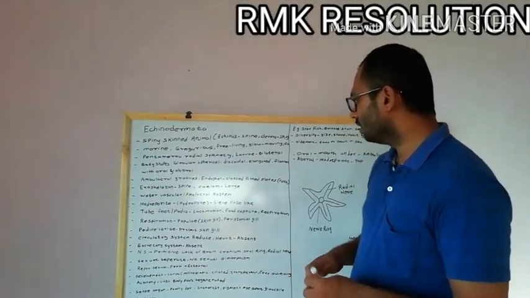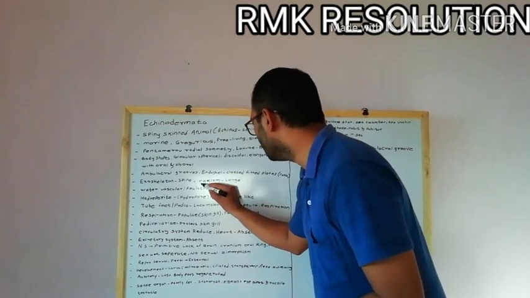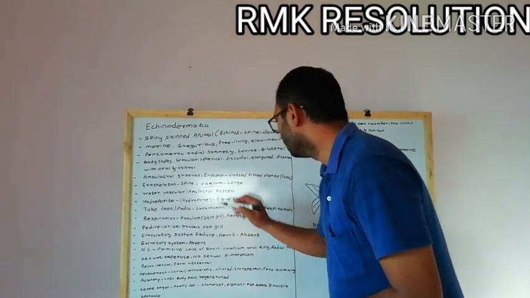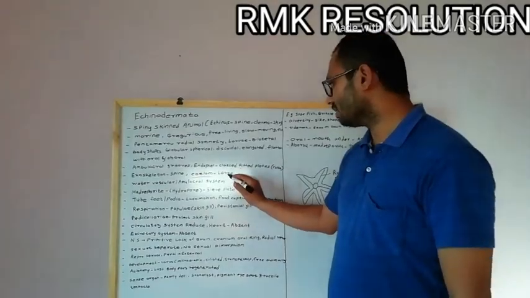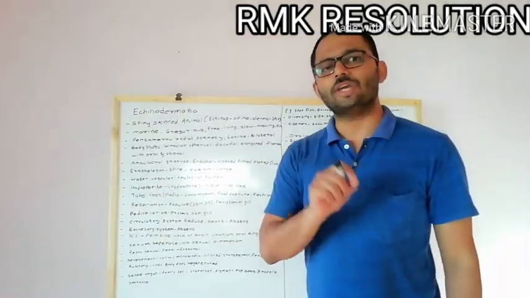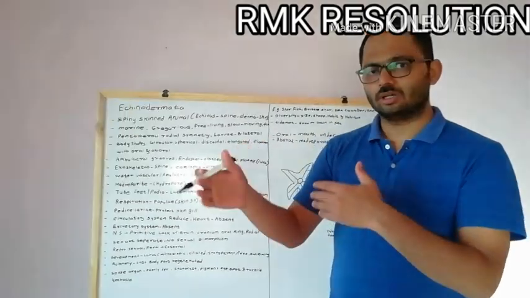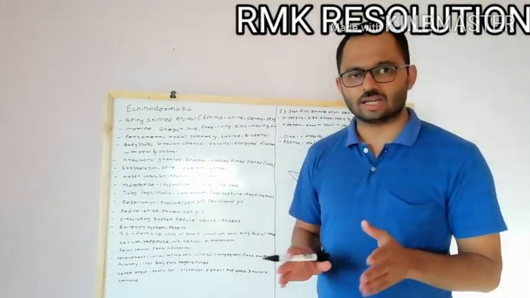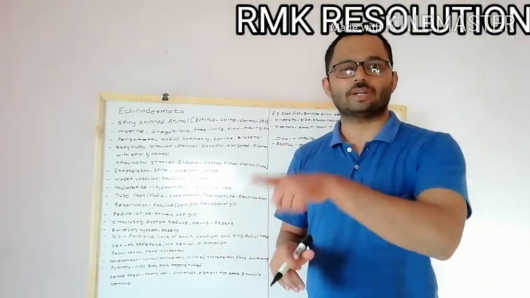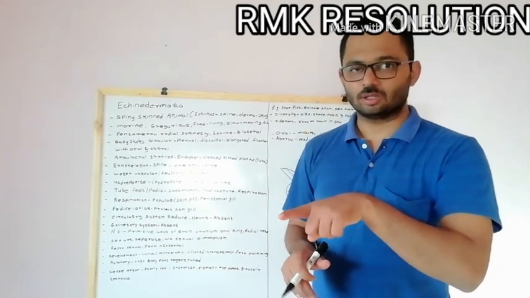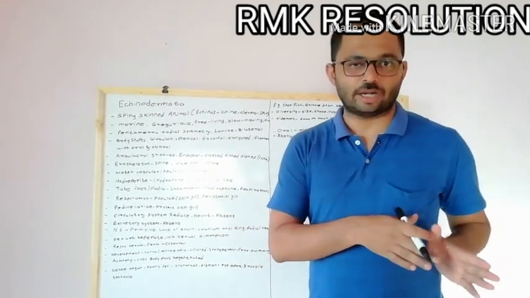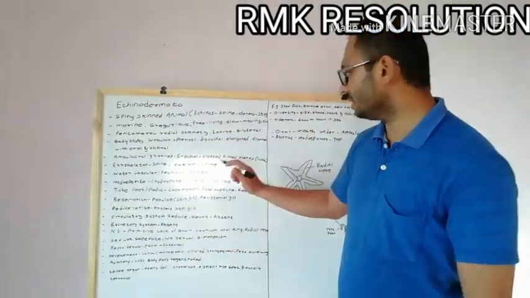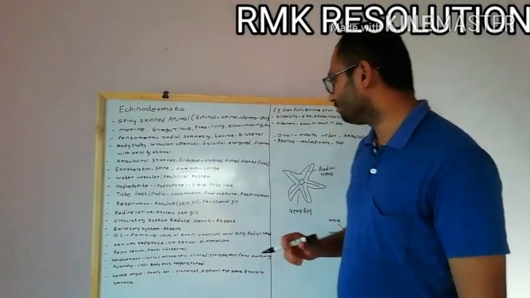Then when we discuss the coelom, coelom means the body cavity. So a large body cavity or coelom is found in the Echinodermata. So we can say that this is a coelomate animal. They have a coelom. Those animals which don't have a coelom are called acoelomate animals. So Echinodermata are coelomate animals.